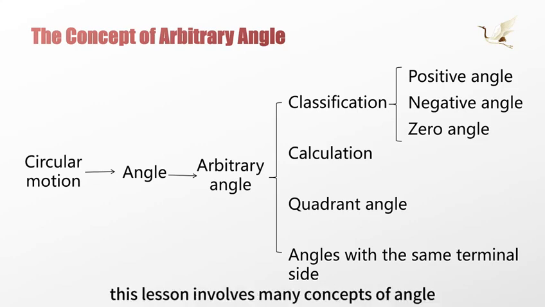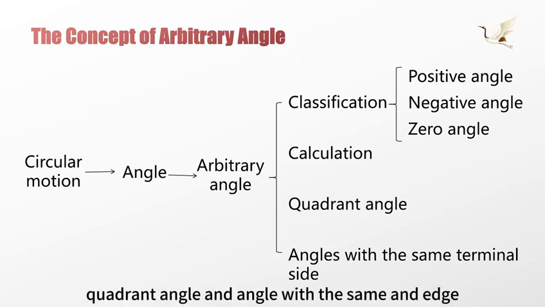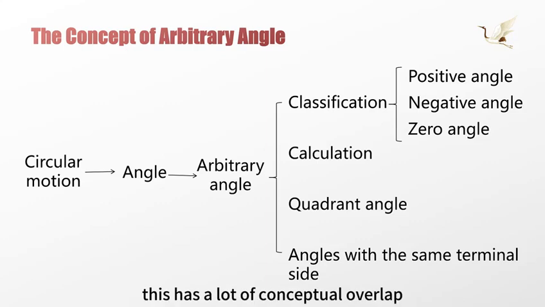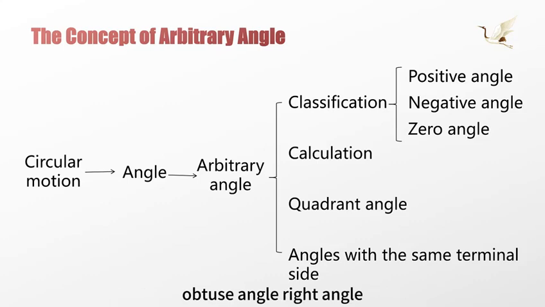This lesson involves many concepts of angle, including arbitrary angle, positive angle, negative angle, zero angle, quadrant angle, and angles with the same terminal edge. These overlap or intersect with the concepts of acute angle, obtuse angle, right angle, straight angle, internal angle of a triangle, and so on that we have learned before.